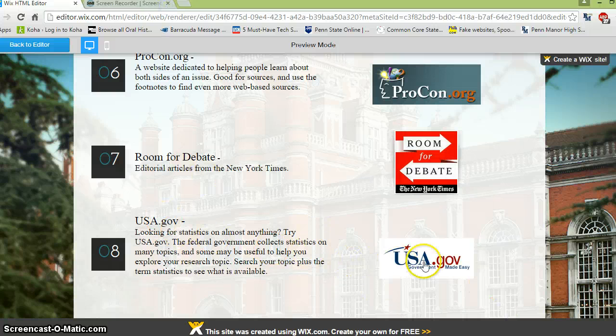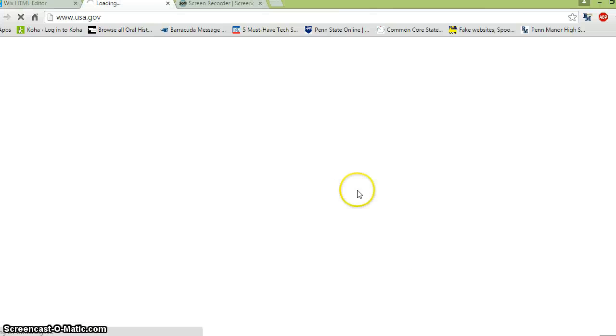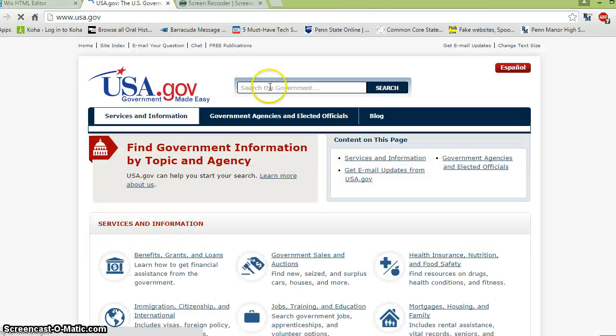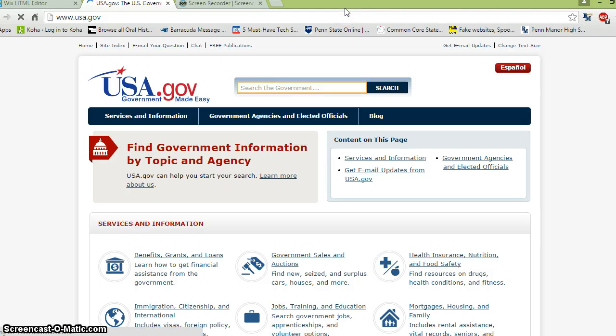And finally, USA.gov. I like the site, and I think it's underutilized, partly because it's really easy to find statistics, especially for a project like the one you're working on, where you need some stats pretty fast. The U.S. government collects stats on just about everything, so we can access those. They are published. Now, the key with this is adding the word statistics to whatever you search.